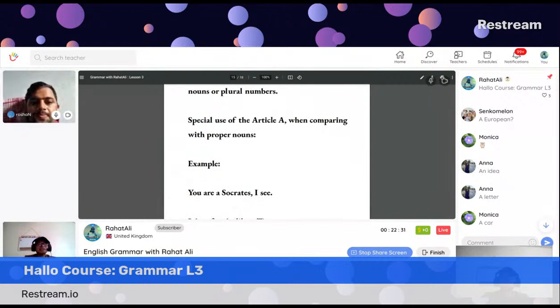So there is a special use of article a when you compare someone to a famous proper noun like Socrates, a famous scientist. Oh, you are a Socrates, I see. Like I can say, Roshan, you are an Einstein. That means we are comparing you to Einstein. In that case, you can use a and an. Both can be used. That is a special use of a and an, comparing.